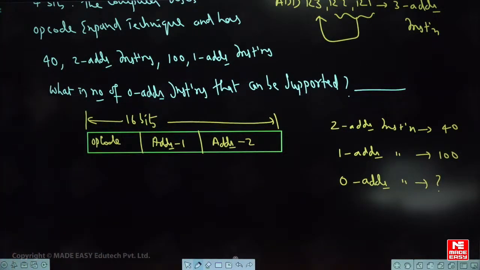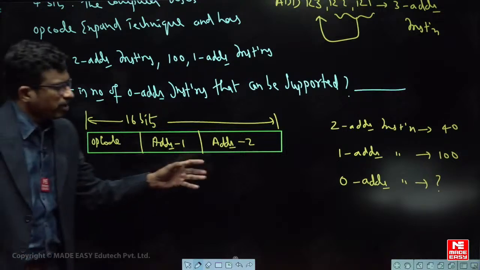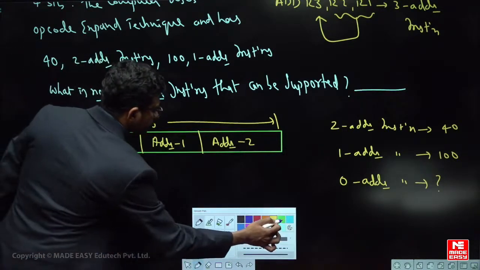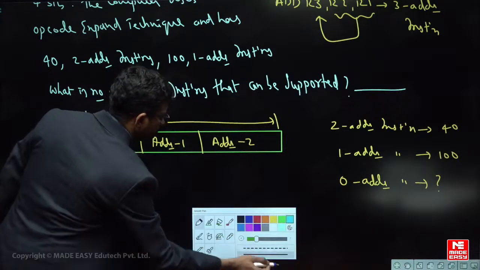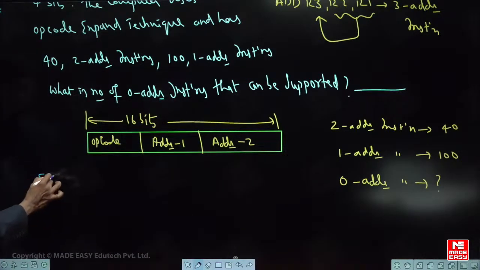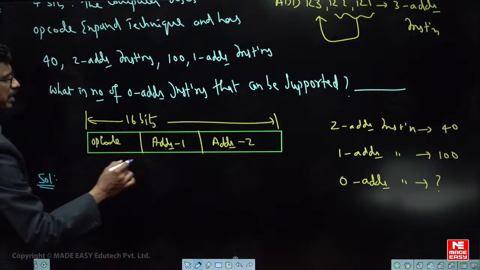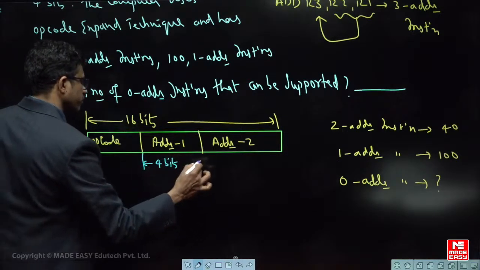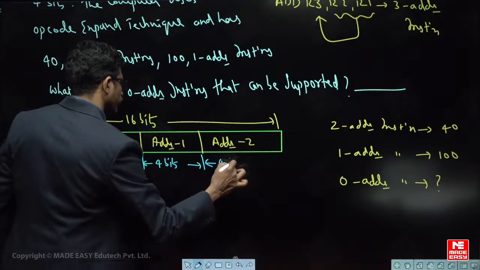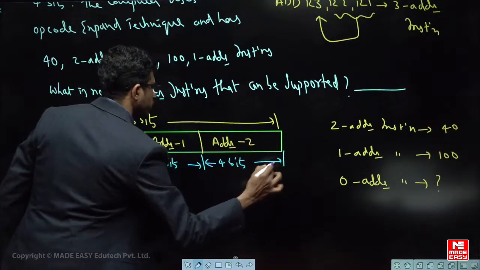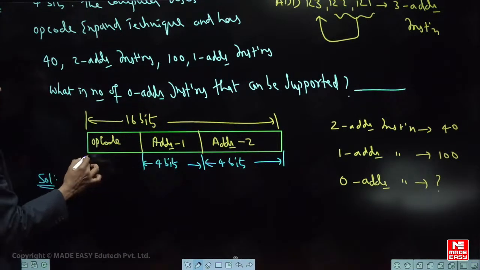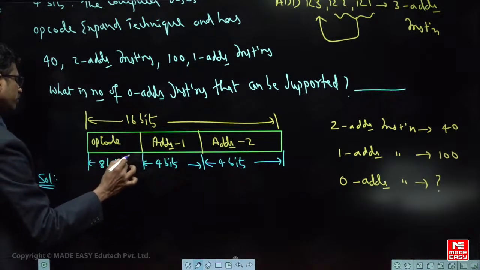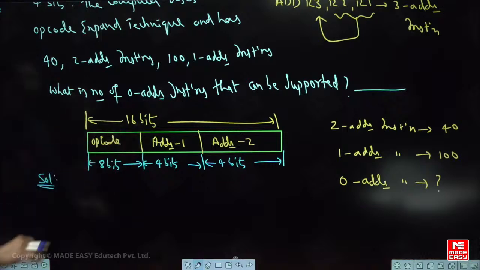How to solve this? So first of all, what is the methodology to solve the question? Very simple. Let me solve here. Solution. Each address field, tell me, is how many bits? 4 bits. This is also 4 bits. This is also 4 bits. Accepted? So tell me what is the opcode field length? Definitely 16 minus 8, that is 8 bits. 8 bits will be the opcode field. First of all, you should know this.